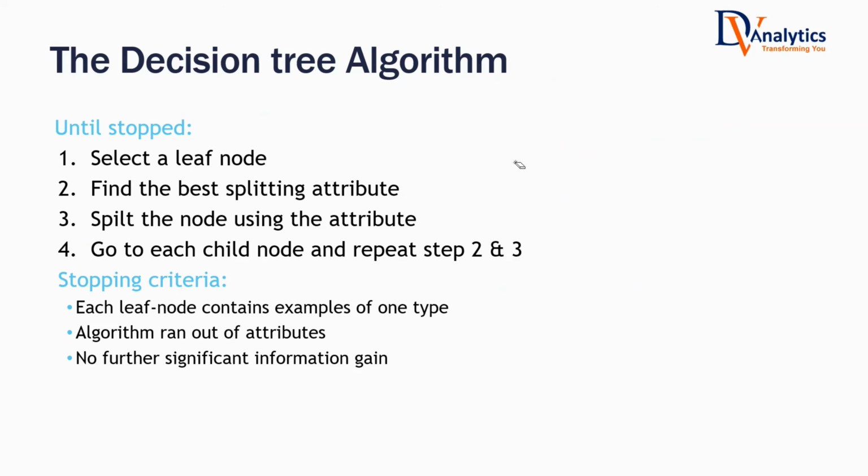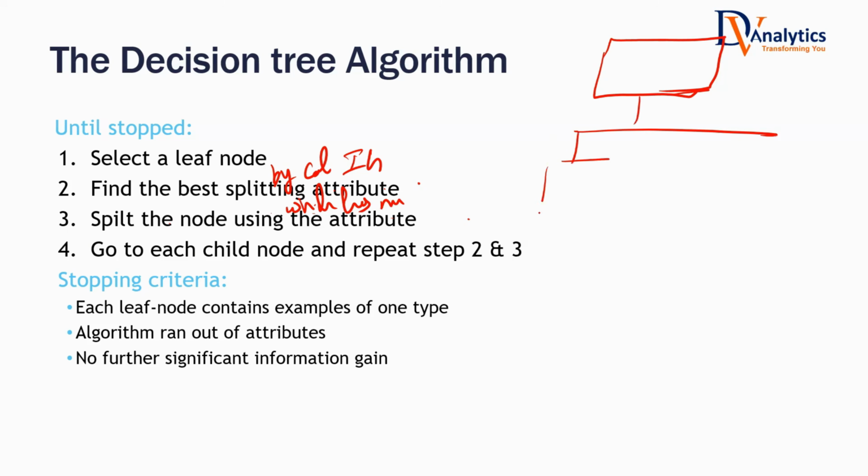So what the decision tree tells us is to select the leaf node. In the beginning, if you have only one node, which is the root node, that will be the leaf node, isn't it? Find the best splitting attribute by calculating information gain. Split the node using the attribute which has maximum information gain. Then you will be left with two child nodes. Go to each child node. Repeat steps 2 and 3.